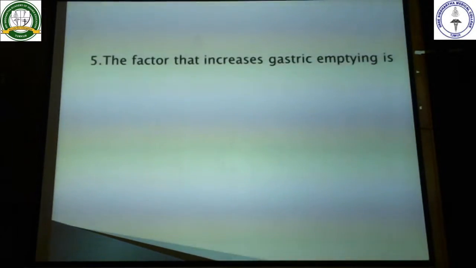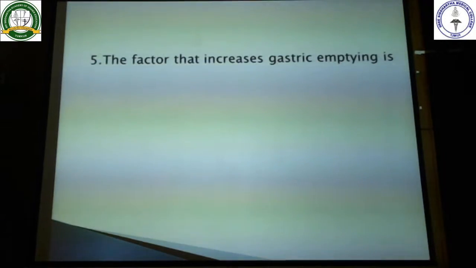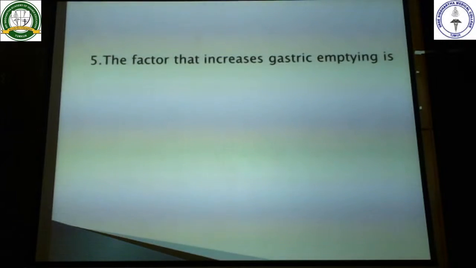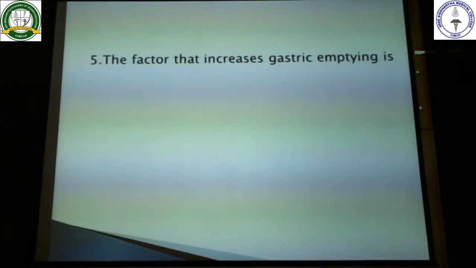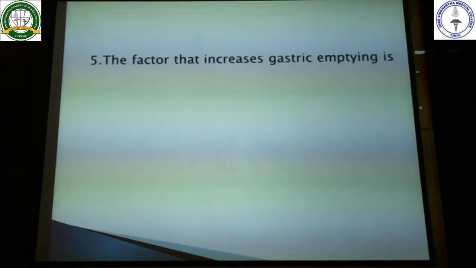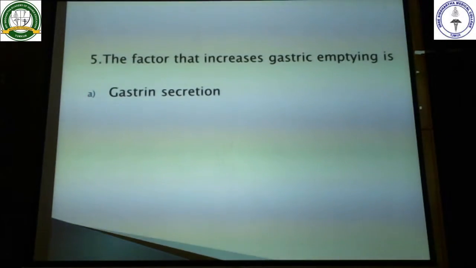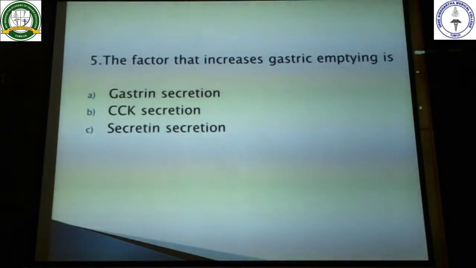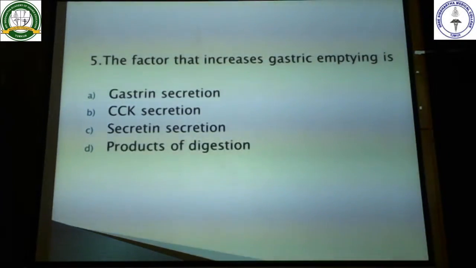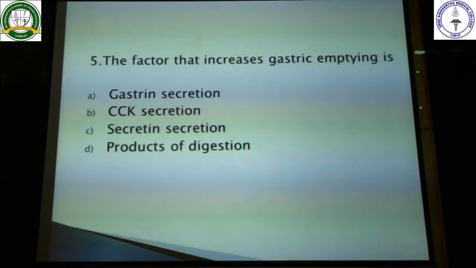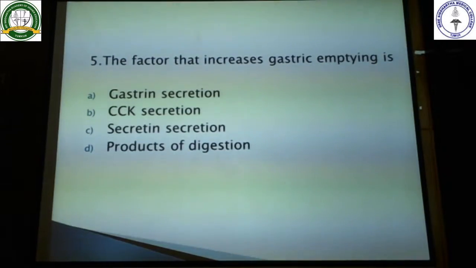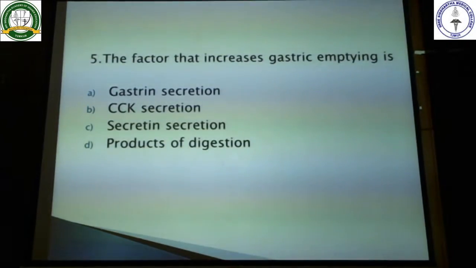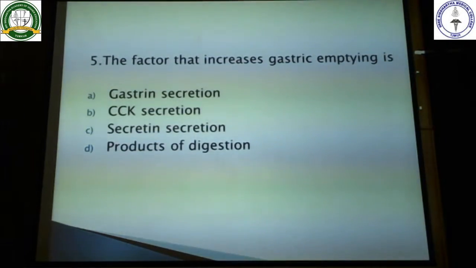Coming to the next question, the factor, so that it is opposite. The question is opposite. See here, the factor that increases the gastric emptying. So don't get confused. Here you have to choose the option which is going to increase the process of gastric emptying. The options are gastrin secretion, cholecystokinin secretion, secretin secretion, and the fourth one is the products of digestion, right?